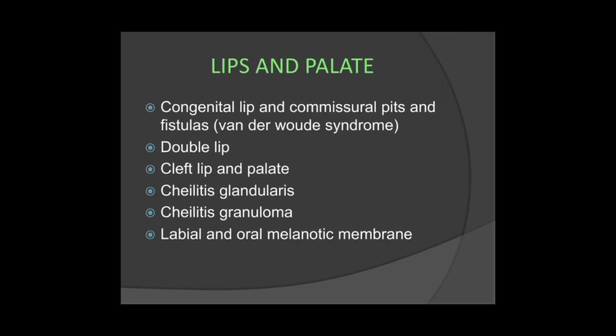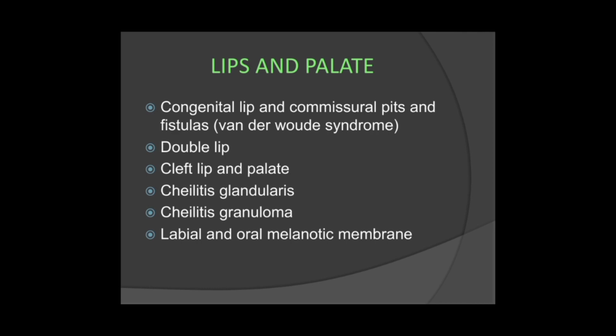Then, affecting the lips and the palate: congenital lip and commissural pits and fistulas. The syndrome is called Van der Woude syndrome. In this chapter you will learn many syndromes. We will classify the syndromes and study those that are important for us, but there are many more syndromes.